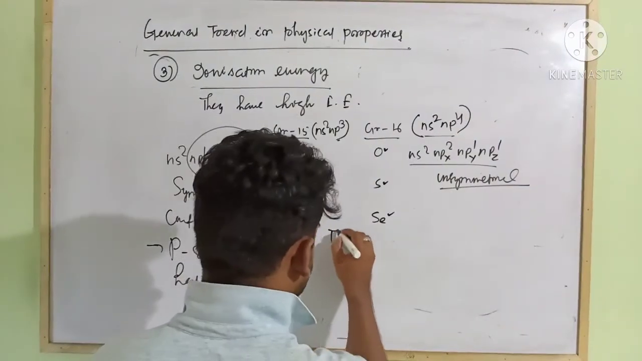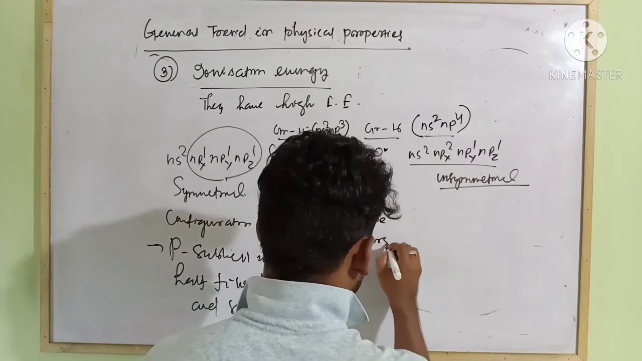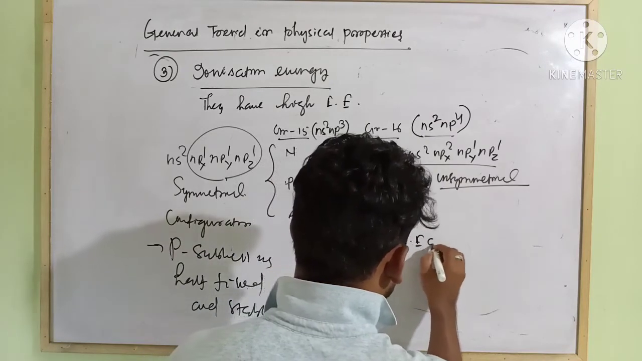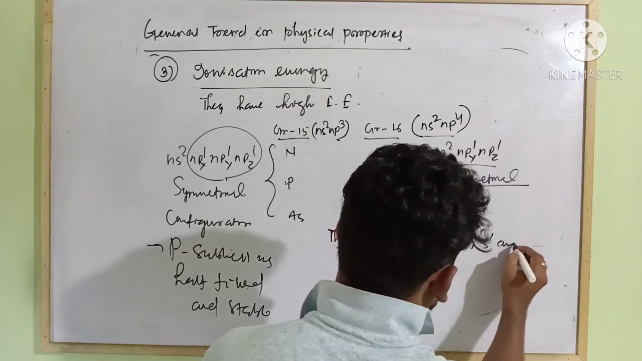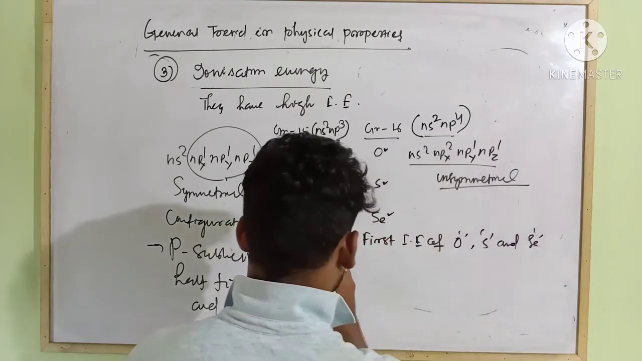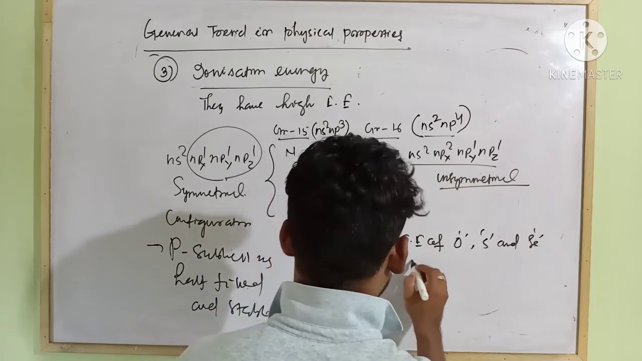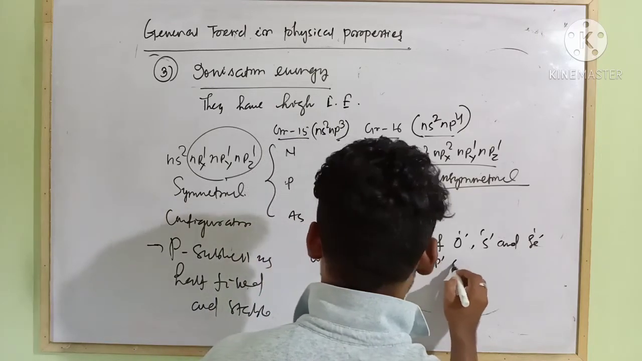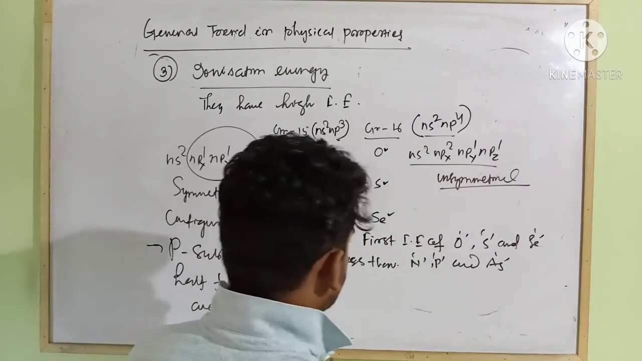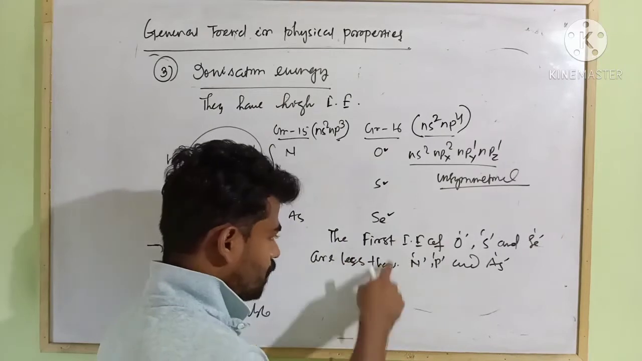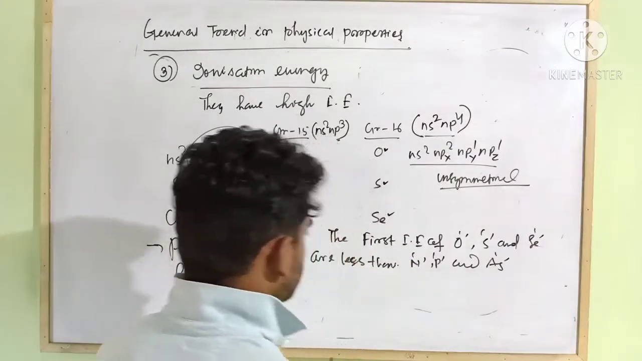Okay, so the first ionization energy of oxygen, sulfur and selenium is less than nitrogen, phosphorus and arsenic. Then it decreases as normally. After selenium it decreases as usual. Okay, but